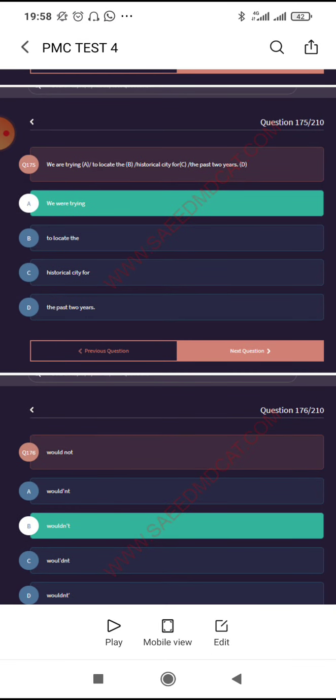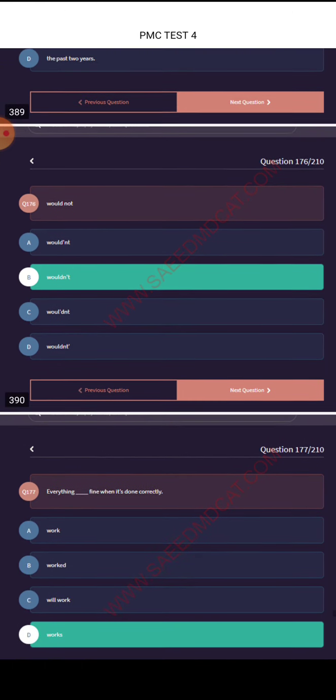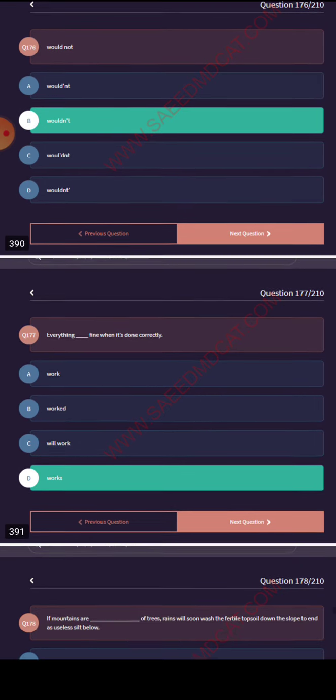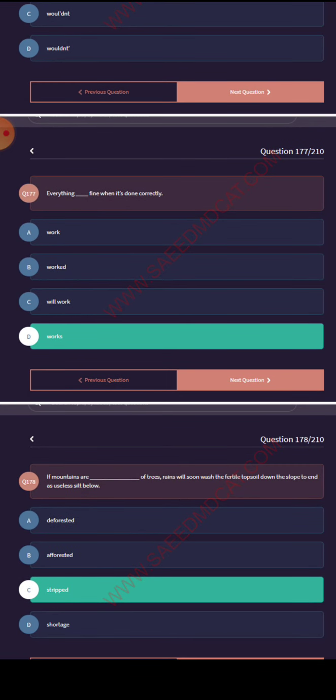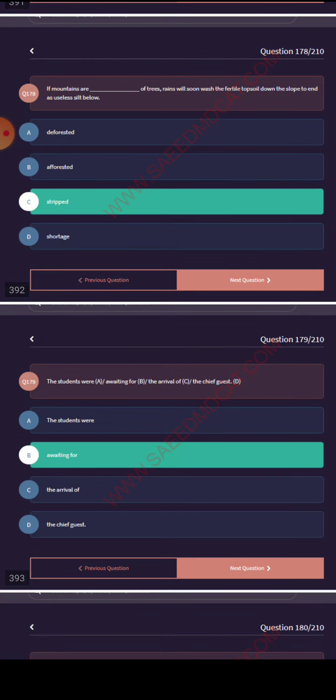We are trying to locate the historical city. Everything works fine when it is done correctly.